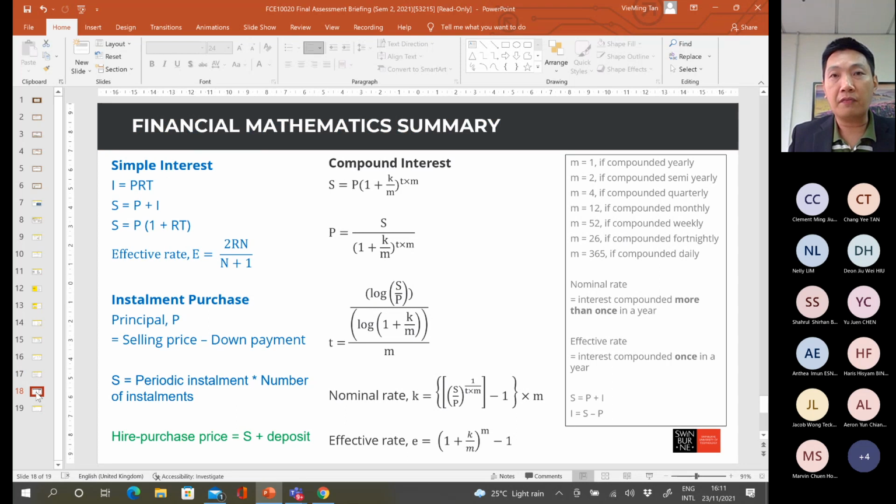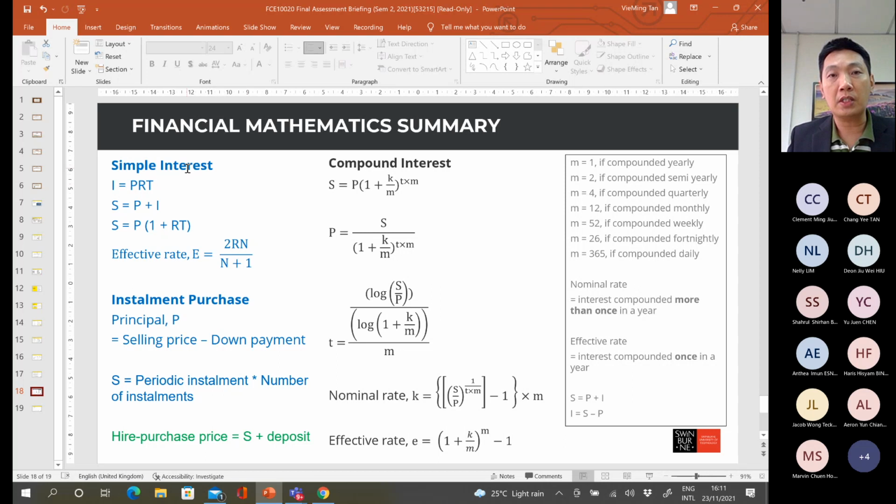Then the second part of the financial mathematics is on the interest calculation for either a loan or an investment. Okay, investment in bank or loan from bank. So far we already learned 2 types of interest calculation. The first one is simple interest, and the second one is compound interest.